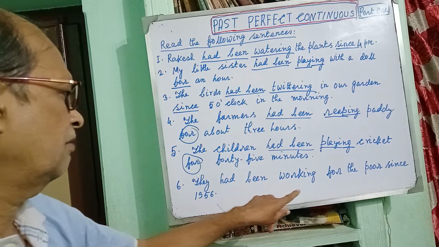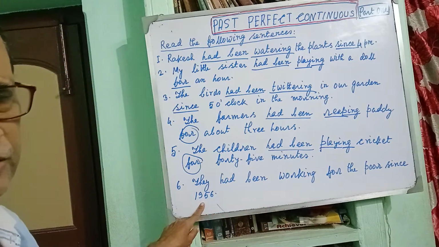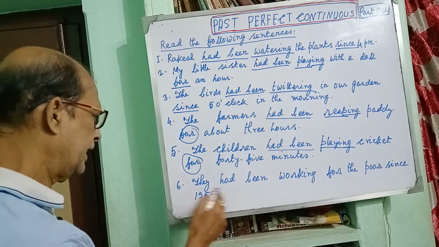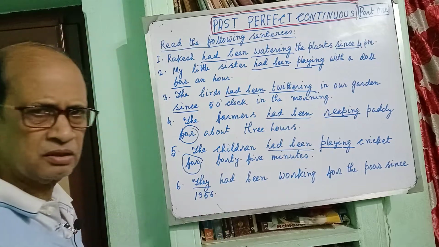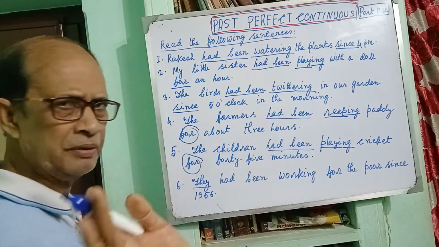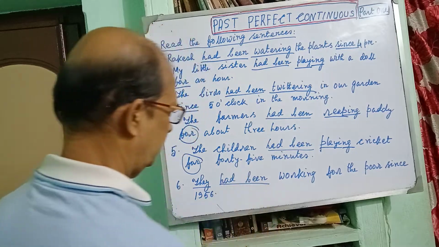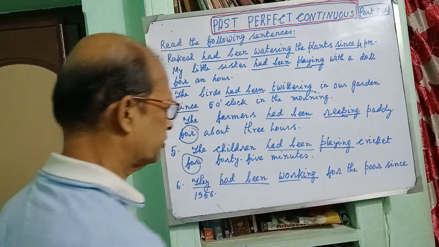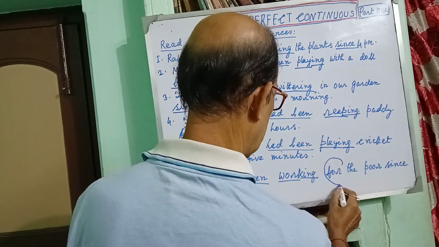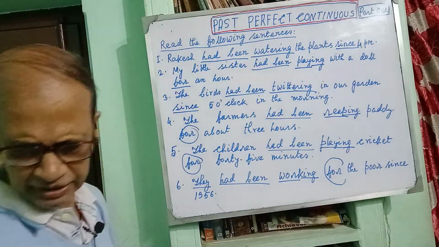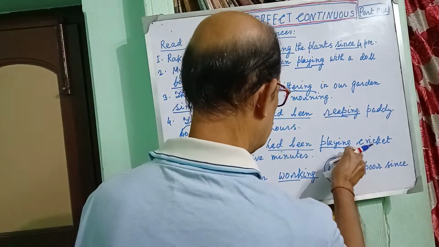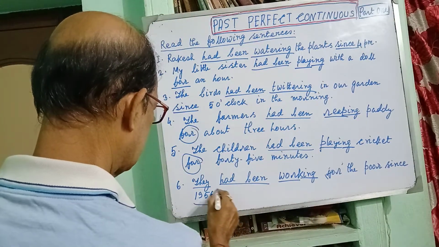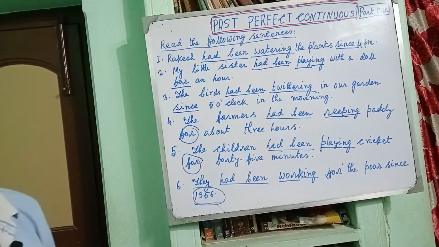And now come to the sixth sentence. They had been working for the poor since 1956. So 1956 is a specific year. They had been, they is pronoun, not noun. However, whatever may be the case, had been is used, work is the finite verb and ing suffix, and for has been used, and since has been used as the year has been particularly mentioned.